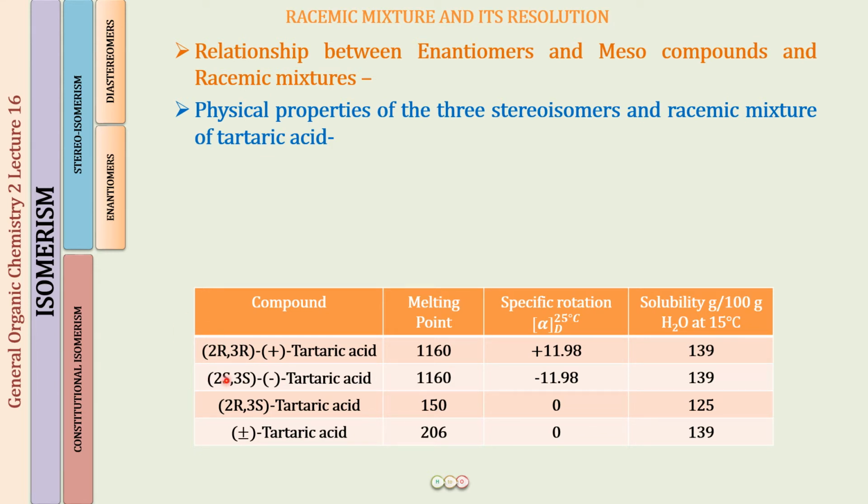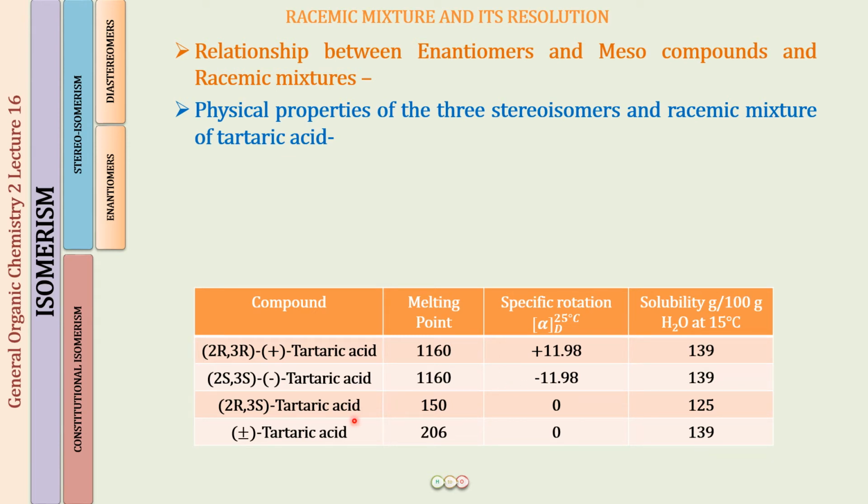Now, what have we learned? We have learned that enantiomers have the same physical properties because they are mirror images of each other, right? So they will have the same melting points, the same solubility, and the same boiling points. And if you talk about the specific rotation, the value is going to be the same. It is only going to be the opposite sign, because one rotates the plane polarized light clockwise and the other anti-clockwise. Okay, perfectly clear. And then we have the meso compound.